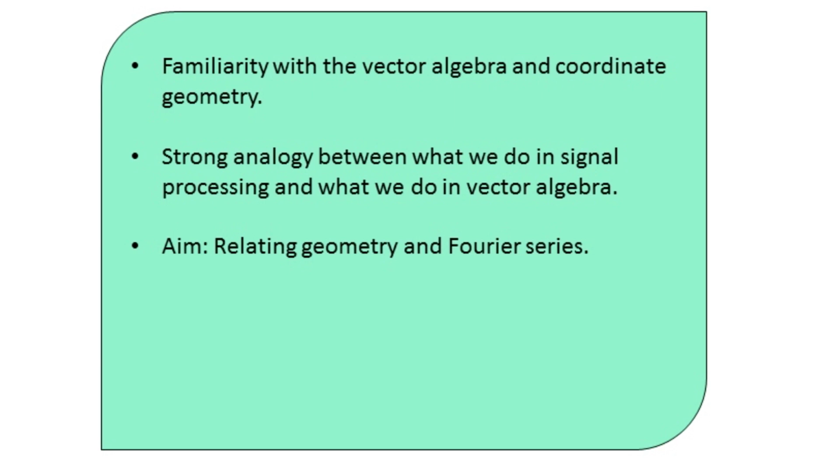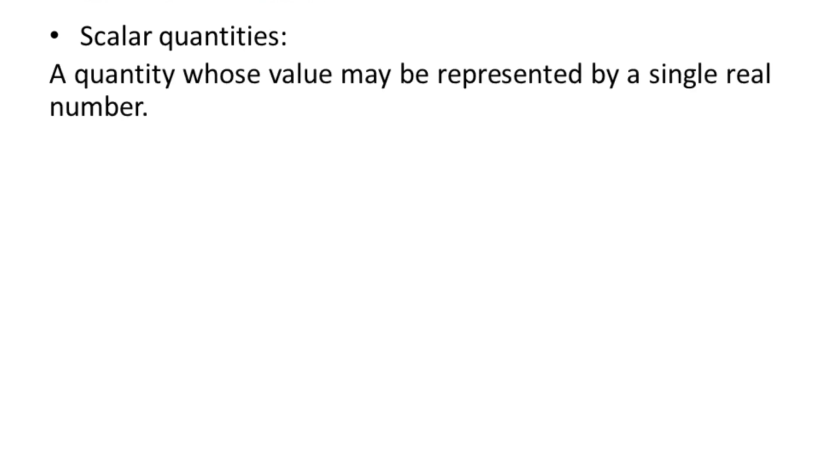See, the term vector, I hope it is very clear to people, is different from scalars. In our day-to-day life, we deal with various quantities, and we can distinguish those quantities as scalar quantities and vector quantities. So first of all, what are scalar quantities? The quantities whose value may be represented by a single real number.